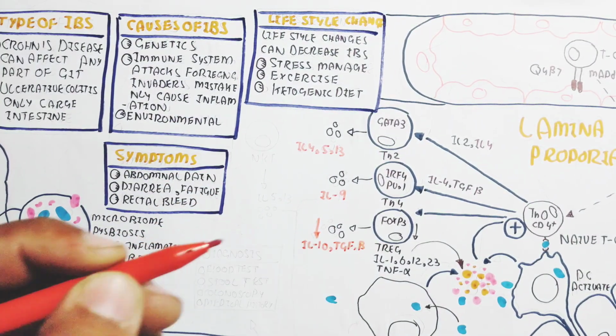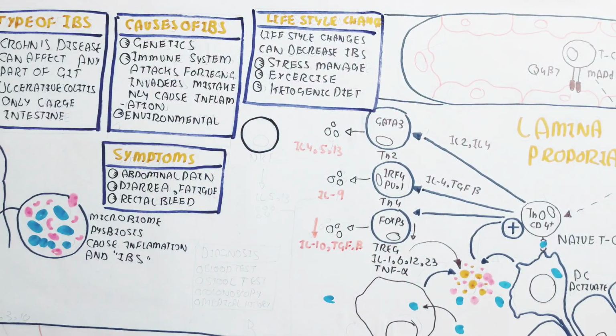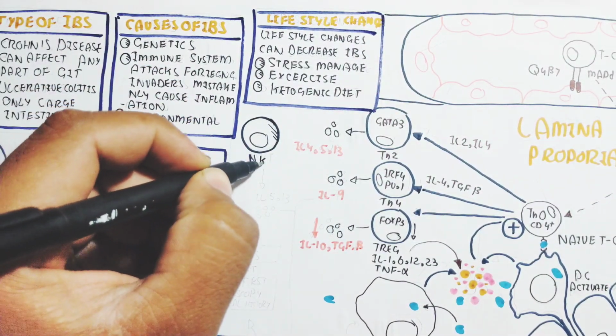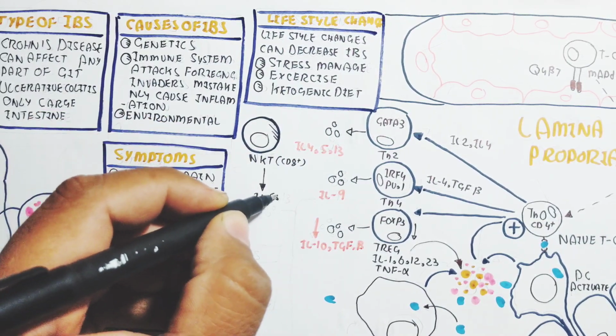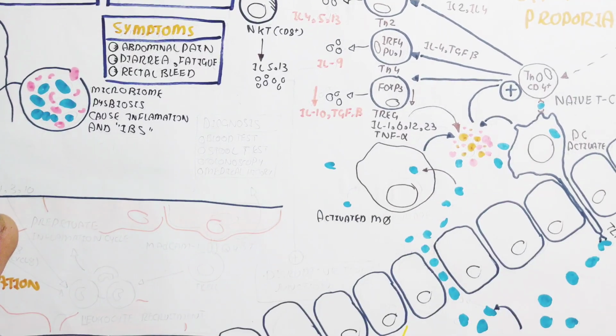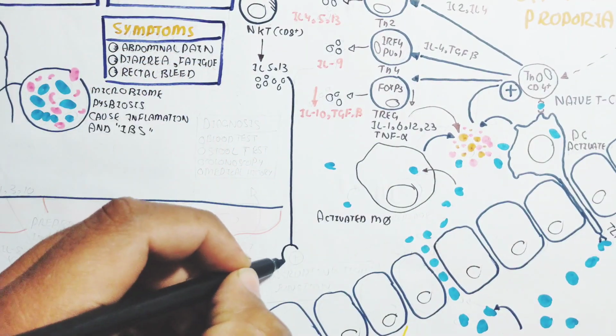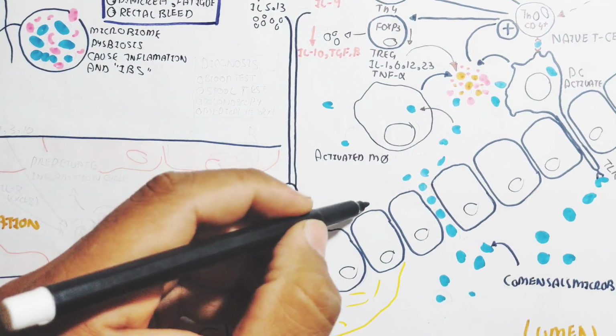On the other hand, IRF4 will transcribe to produce interleukin 9 cytokines. The T regulatory cell, due to dysregulation, unfortunately does not produce interleukin 10 and TGF beta. If maintained, it would inhibit the disruption of the tight junction.